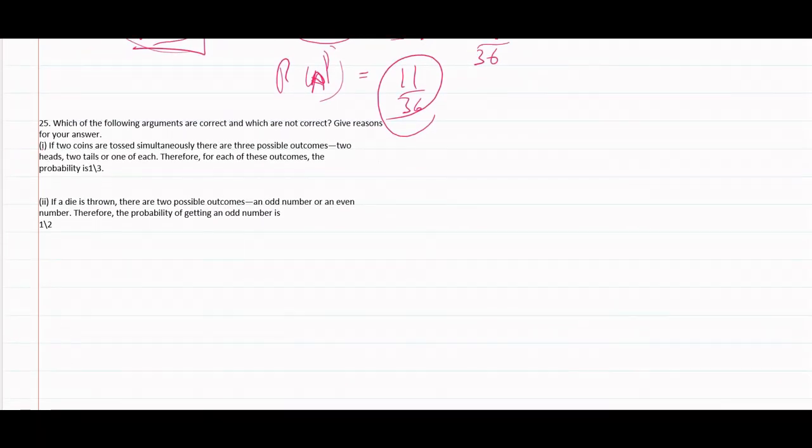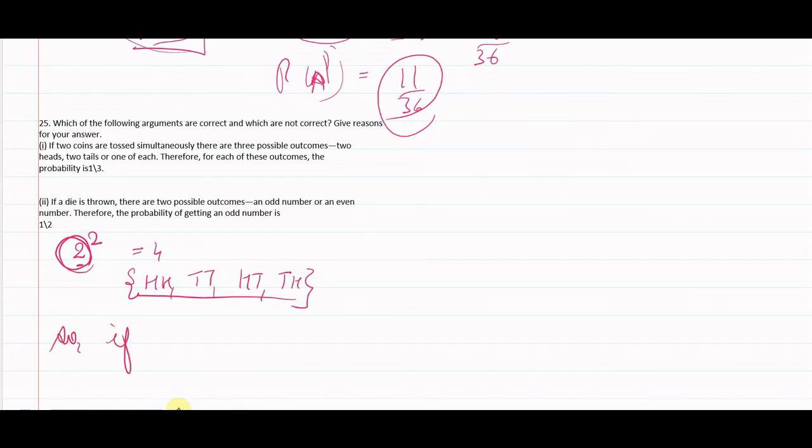As we learned earlier, if two coins are tossed simultaneously, we get 4 outcomes: head and head, head and tail, tail and head, tail and tail. Here it is given that there are 3 outcomes, which is wrong.